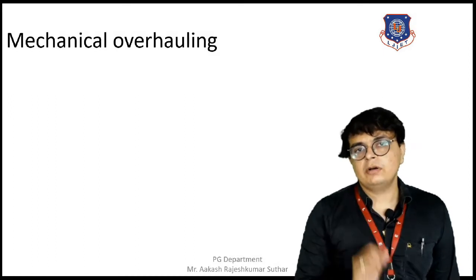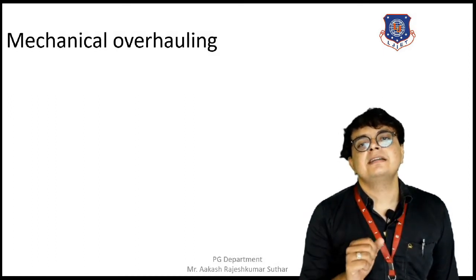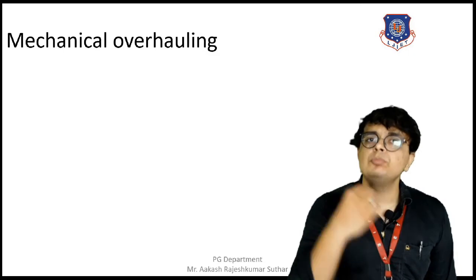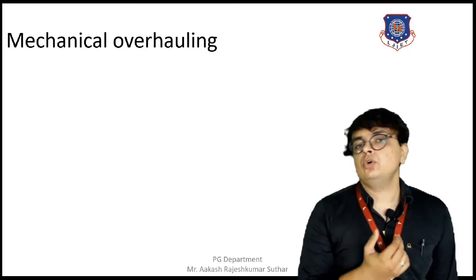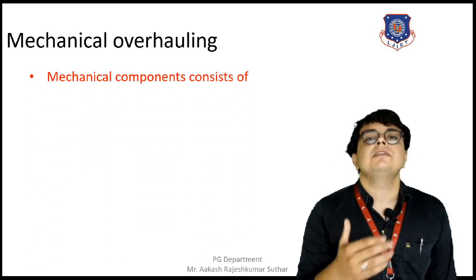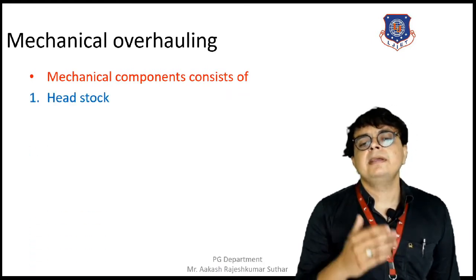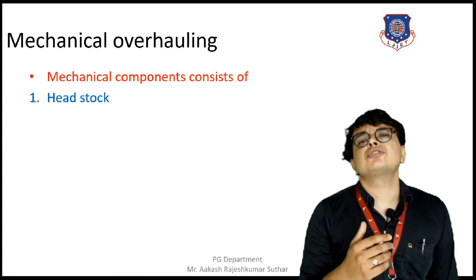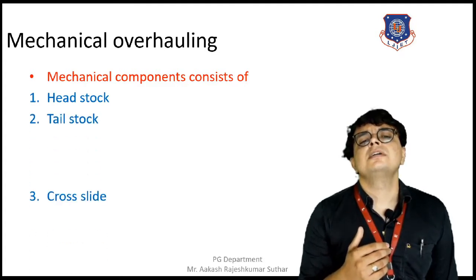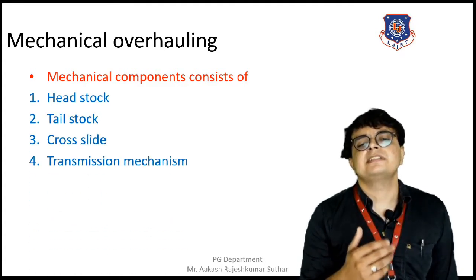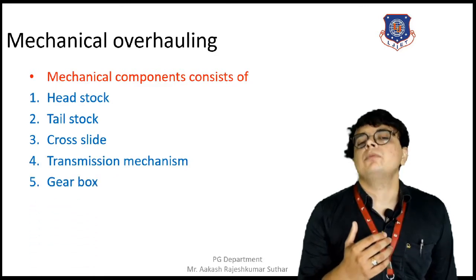So these are all the things related to the repair scheme. Now moving towards mechanical overhauling. We all know that mechanical machines consist of many different components like headstock, tailstock, cross slides, transmission, and gearbox.